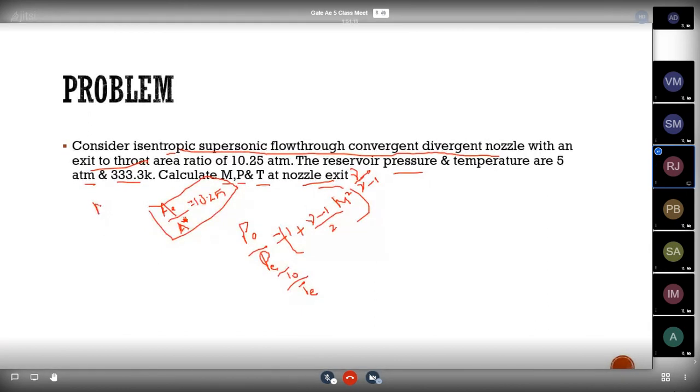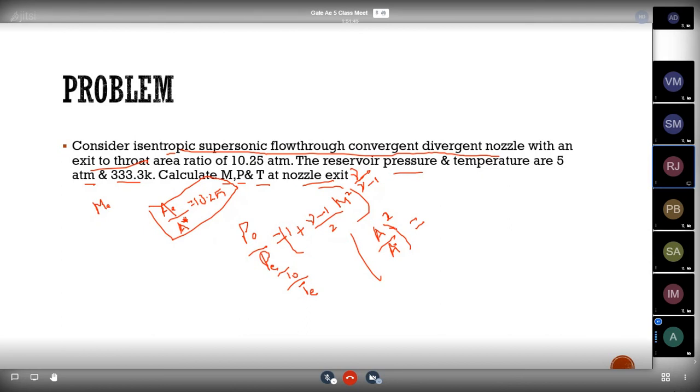For finding the Mach number, or else we can use this formula also. A by A star the whole square formula, that is equal to an expression in terms of Mach number only. Use this formula. They have already given 10.25 atmosphere, meaning P naught 2 by P naught 1, like that.